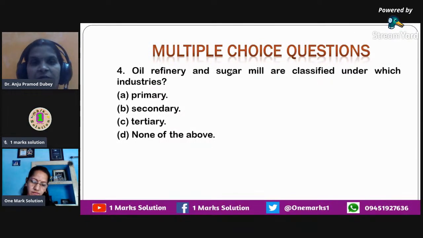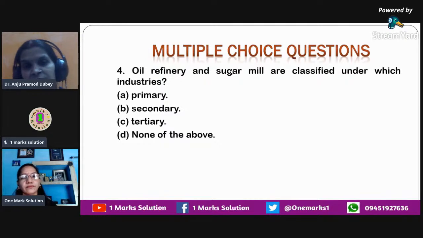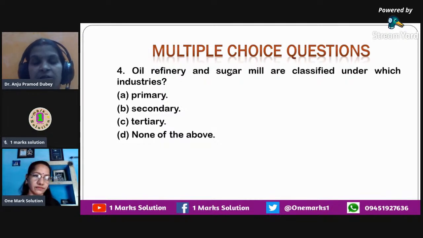They do not have any direct relation with production as such. Oil refinery and sugar mills can't be a part of tertiary. They are a part of secondary industry, because further processing is done. For sugar mill also, we use sugar cane as our raw material, but we process it further. So that's why it is a secondary industry.